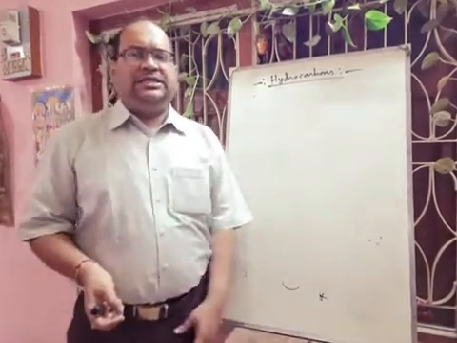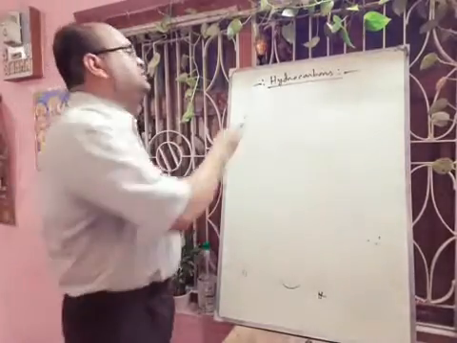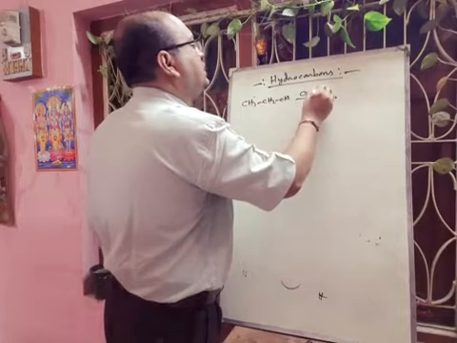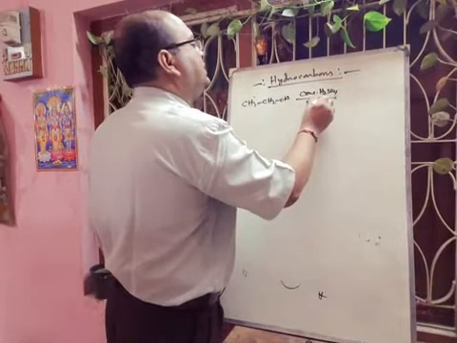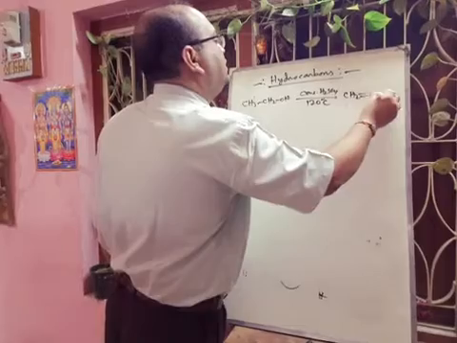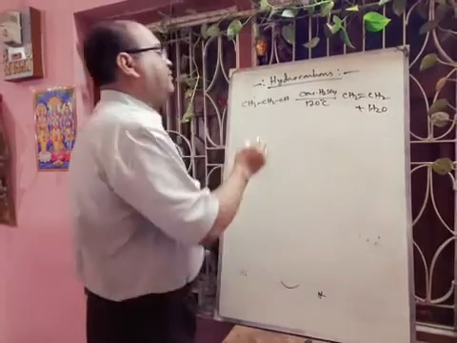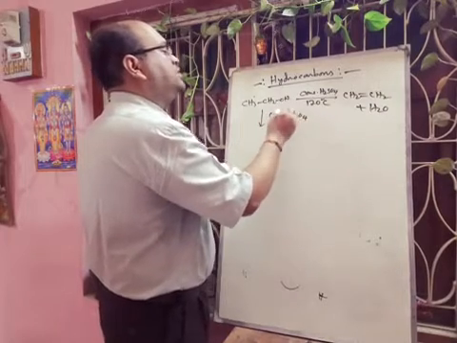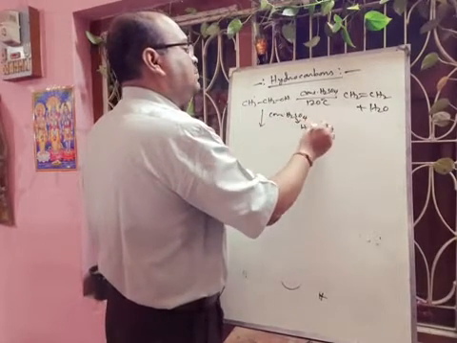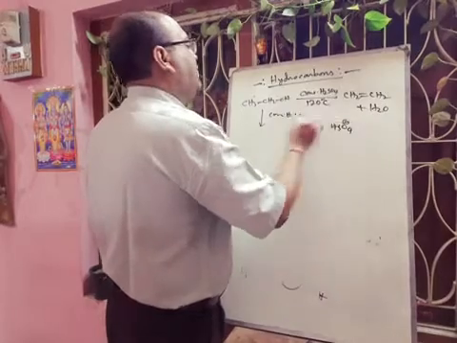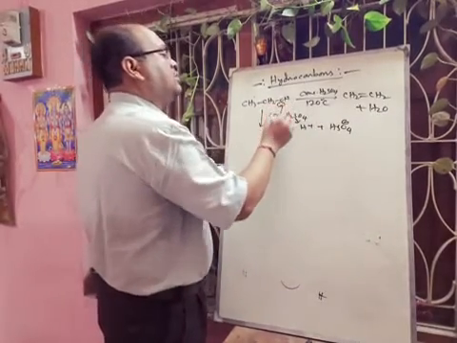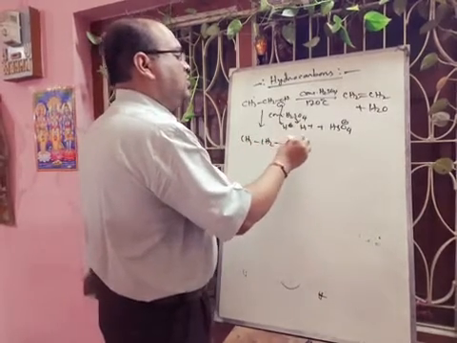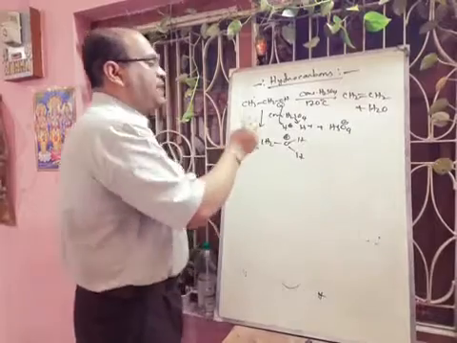Next, the mechanism of this type of reaction is very important. Suppose CH3CH2OH, this is ethanol. Here we are giving concentrated H2SO4 and temperature 170 degrees centigrade. We are getting the ethylene molecule with the elimination of water. First, what is happening when we give the concentrated H2SO4? H2SO4 will dissociate to H plus and HSO4 minus. So in the first step there will be protonation of the alcohol. It will accept one H plus, forming CH3CH2OH2 plus. This is the first step of the mechanism.